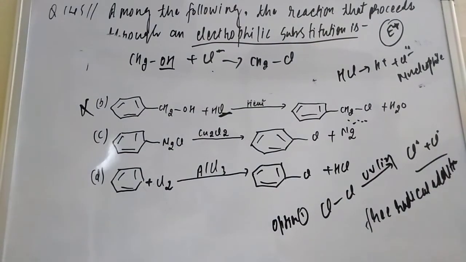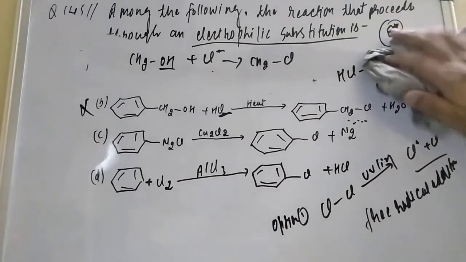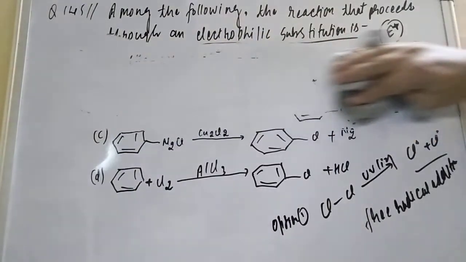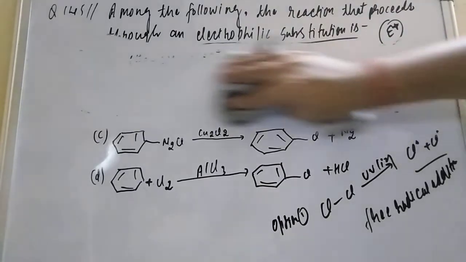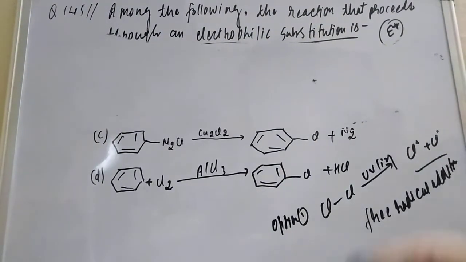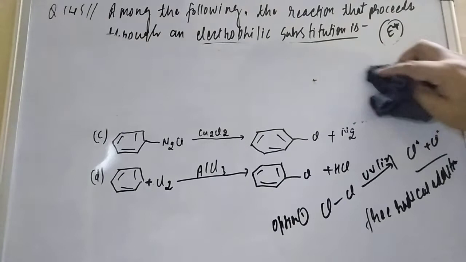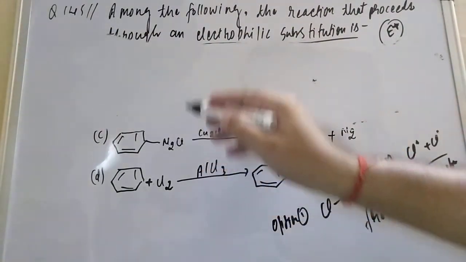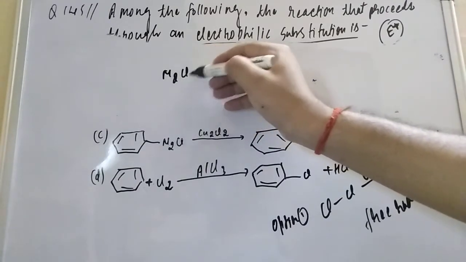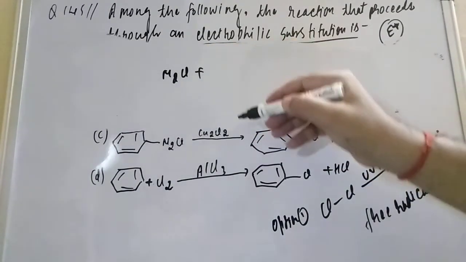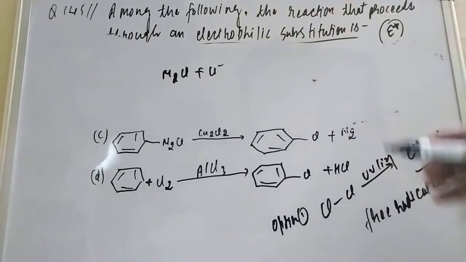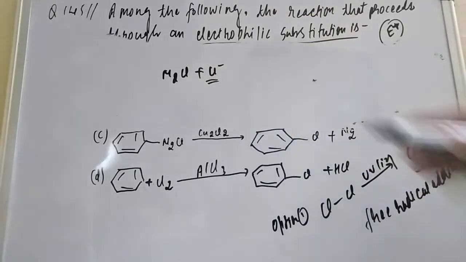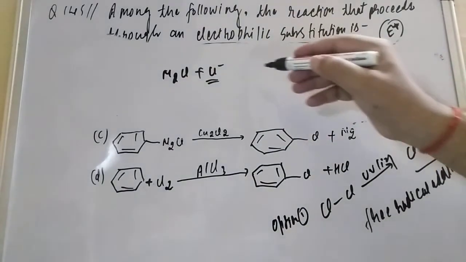Now let us check option number C. Do you get a positively charged electrophile or not? Here is an N2Cl group, and if you treat it with Cu2Cl2, it will give the nucleophile Cl minus, and the group is replaced by Cl minus.